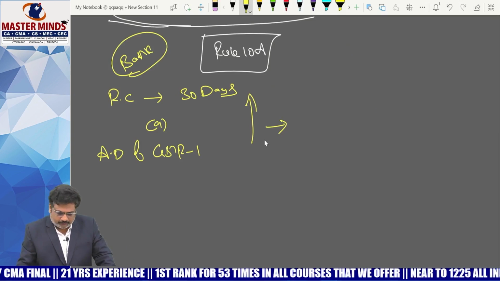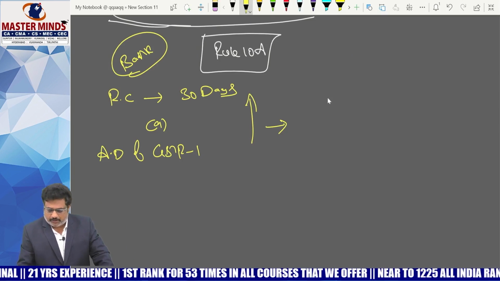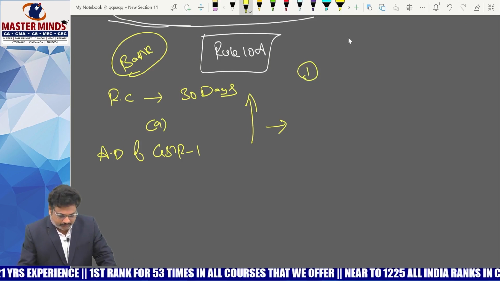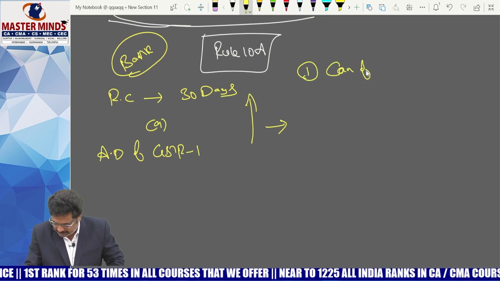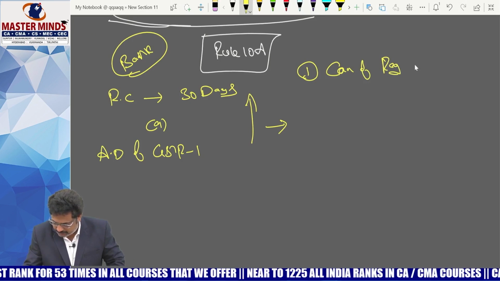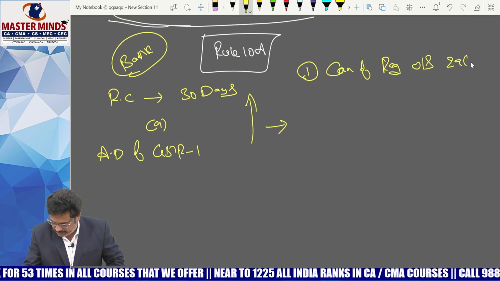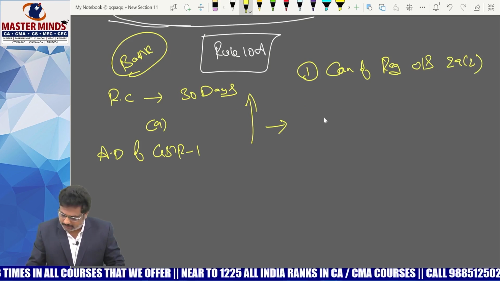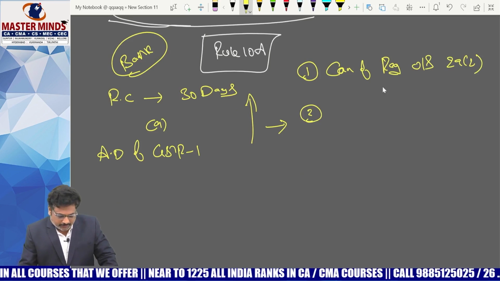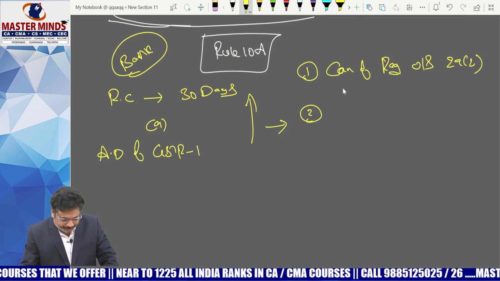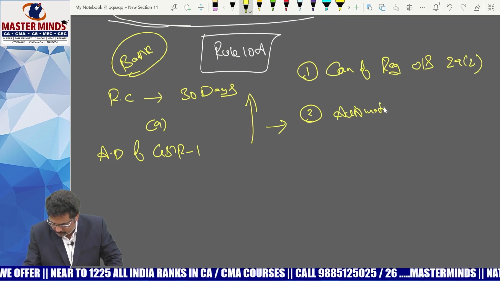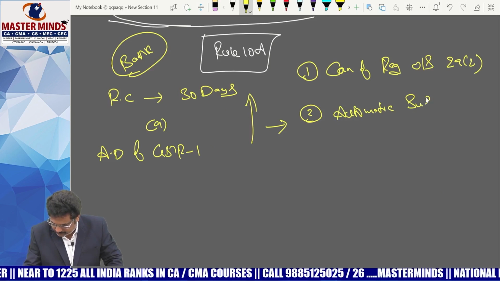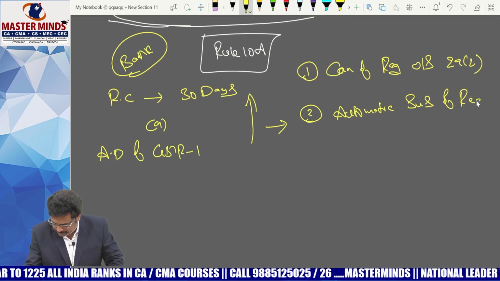If it is not followed, if any default is there, what are the consequences? First one, cancellation of registration under section 29 subsection 2. Already you know that one. Second one is automatic suspension of registration.